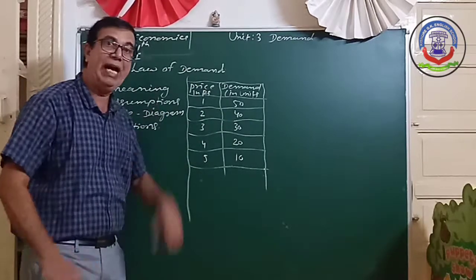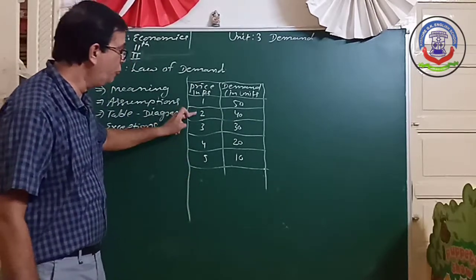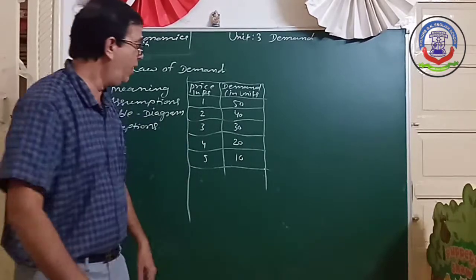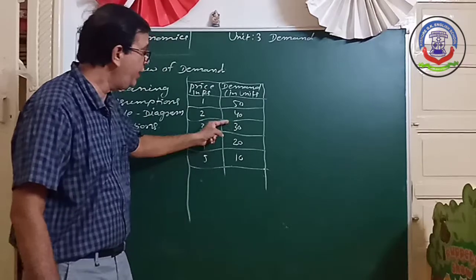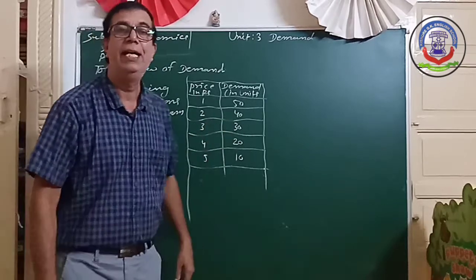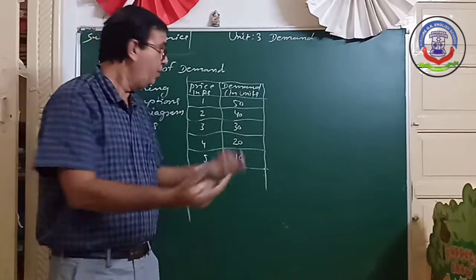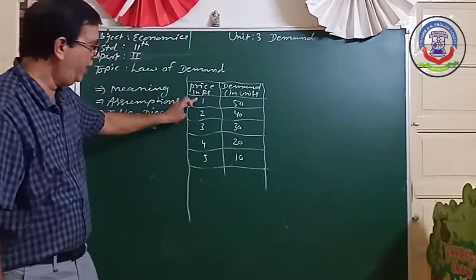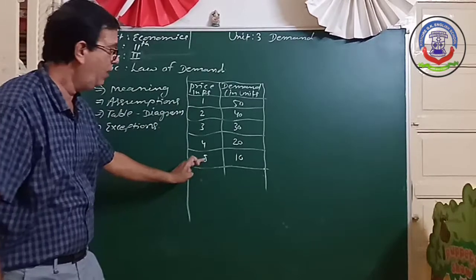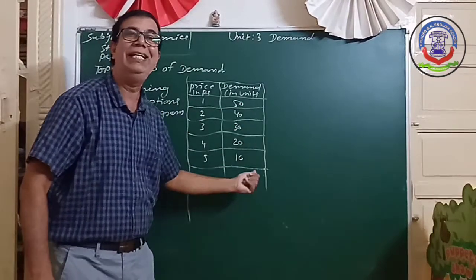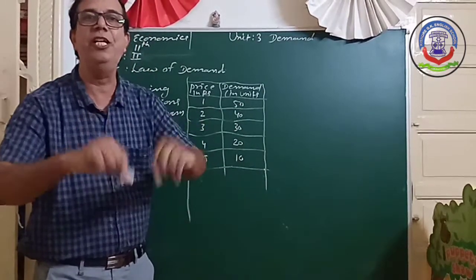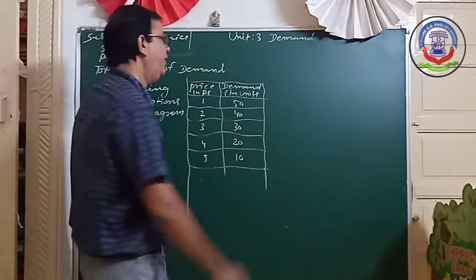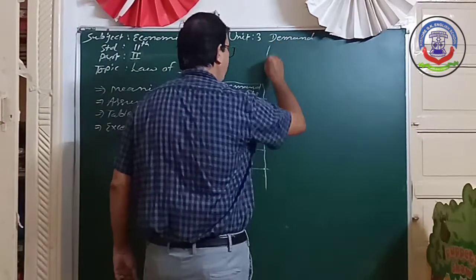In the same way, when the price increases from 2 to rupees 3, 4 and 5, demand decreases to 30, 20 and 10 units respectively. So from this example we can say when the price of a commodity increases, demand decreases. There is an inverse relationship between price and demand. Now we see this thing by the diagram.